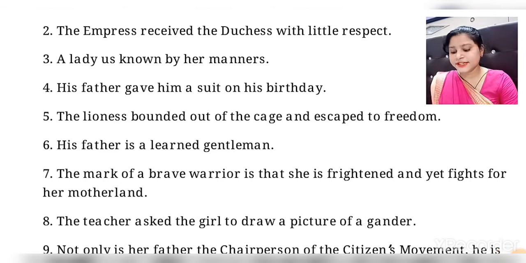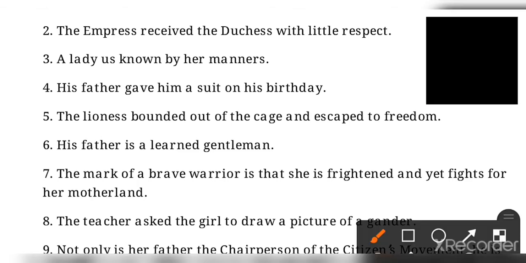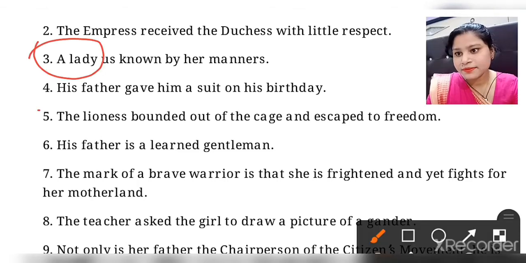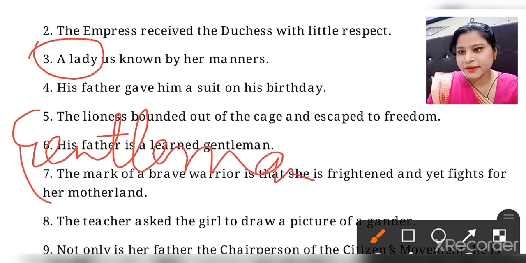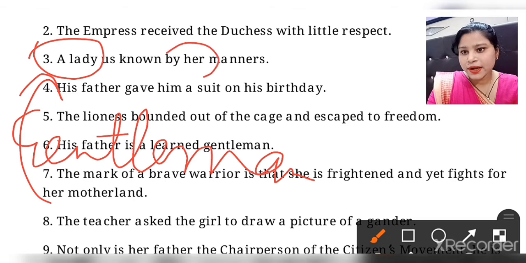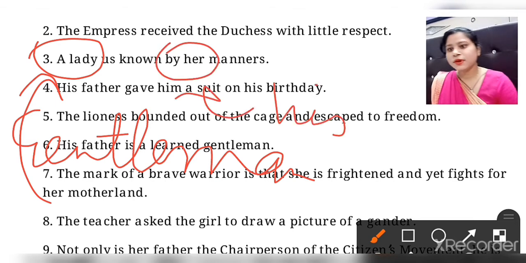Third one says, a gentleman is known by his manners. Gentleman is just converted into lady. Now his manners is given, so that will be changed into her. So a lady is known by her manners.